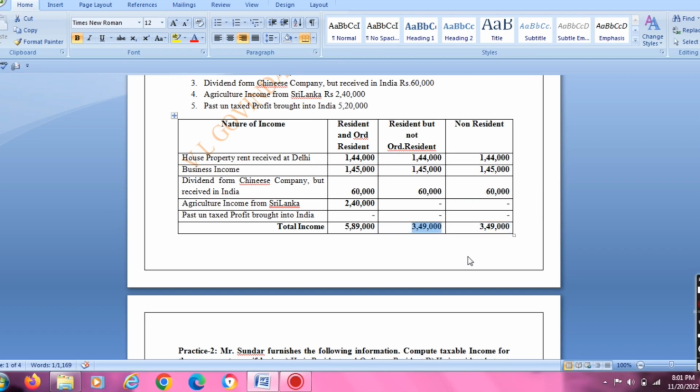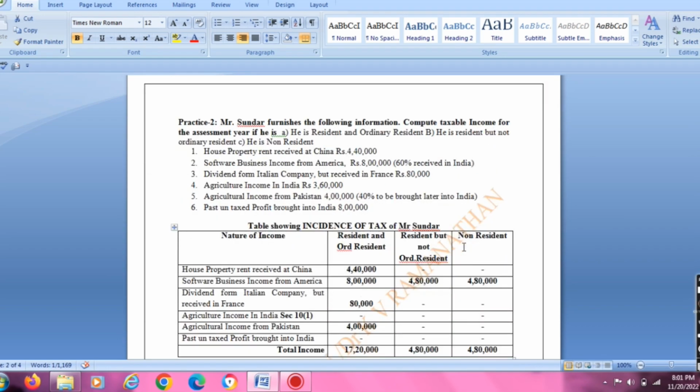Let us go for the second practice. Mr. Sundar furnishes the following information: compute his taxable income for the assessment year if he is in the three statuses. House property rent received in China. The house is situated only in China, so income earned and received in China is taxable only for resident and ordinary resident. Second one, software business income from America, 8 lakh, but 60% received in India.